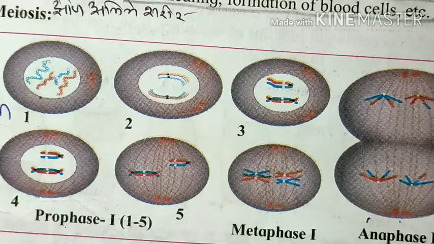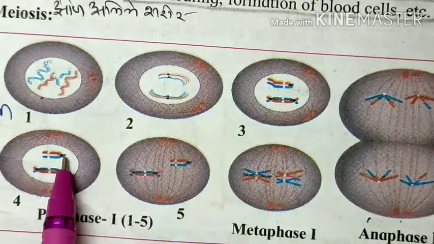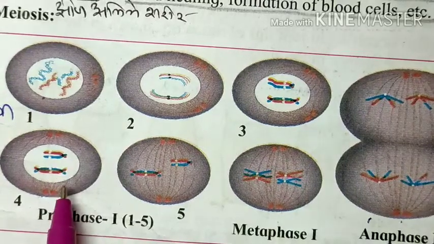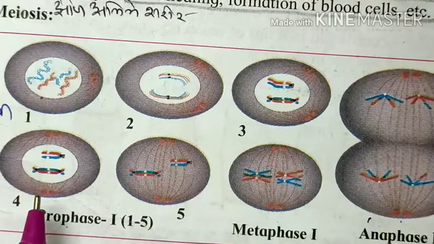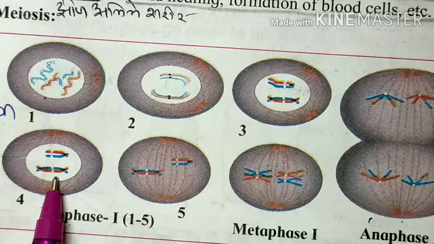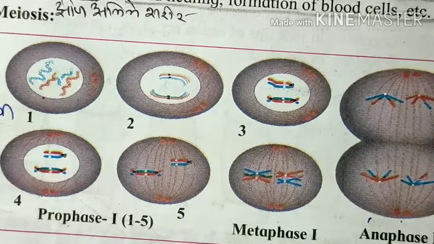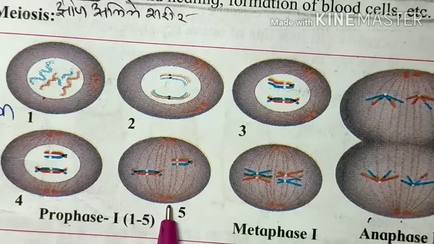It is called chiasmata, because in this, the homologous chromosomes separate except at the point of crossing over. These homologous chromosomes separate from each other, only this point where the crossing over takes place remains attached, and the others get separated. So it looks like the X shape, and this is called the chiasmata. This is the fourth step, that is diplotene. Then it is the fifth step of prophase 1.